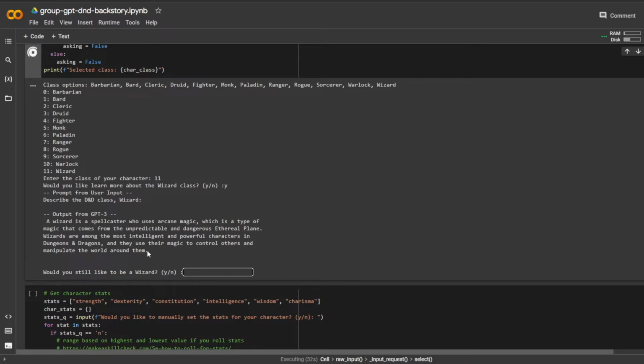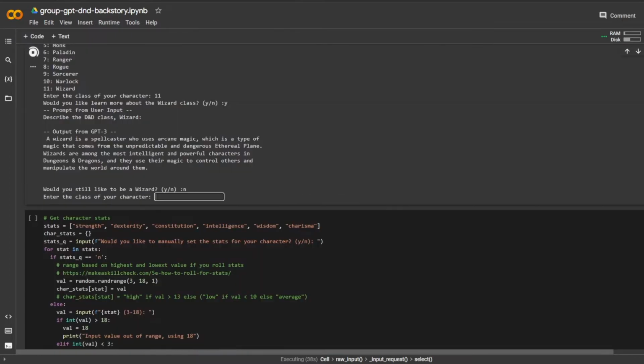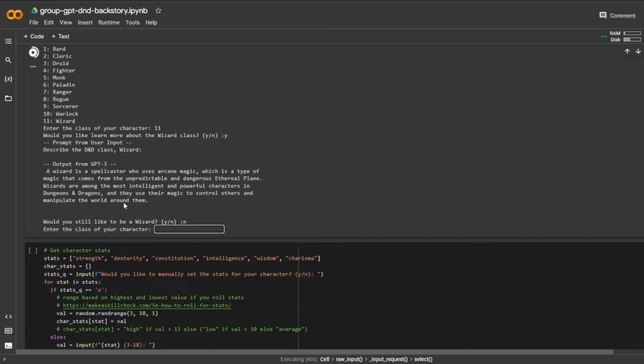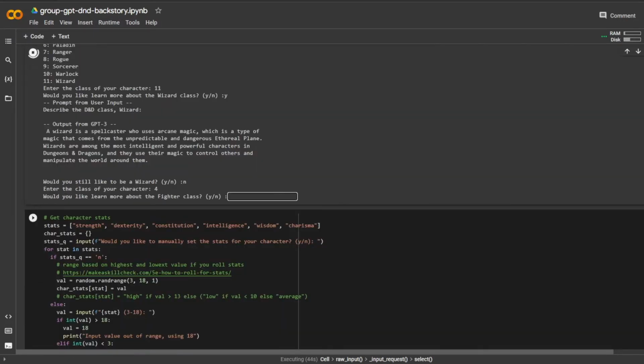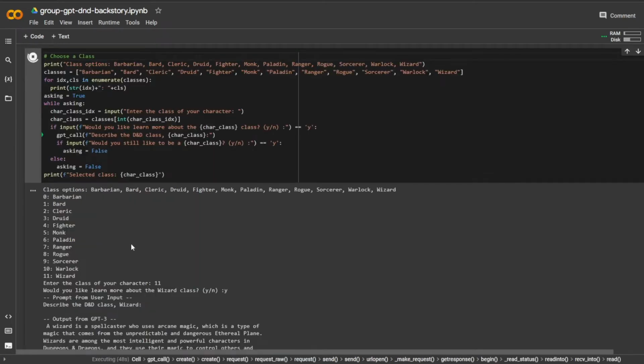I don't know, that sounds kind of interesting, but I kind of wanted to be like a melee fighter a little bit. So I'm going to go ahead and say no, I don't really want to be a wizard. Let's choose fighter. Sounds cool. That sounds like hand-to-hand combat. That sounds like what I want to do. Let's learn about the fighter really quick, get some more information.